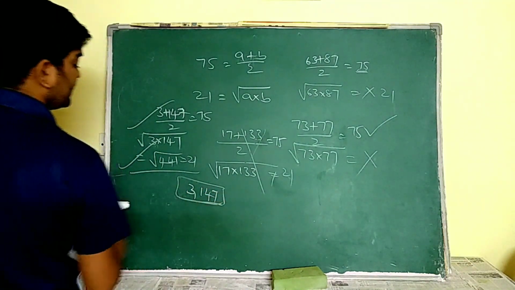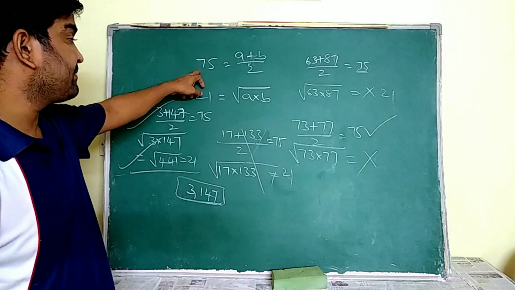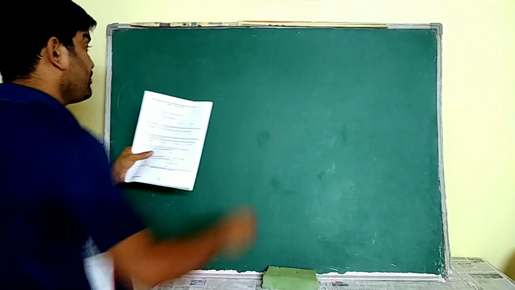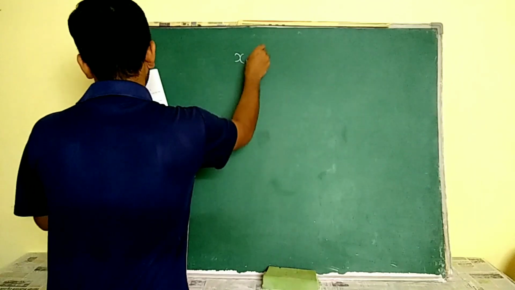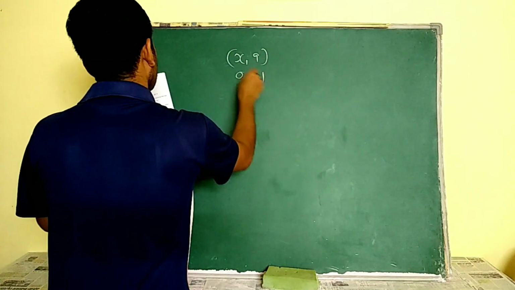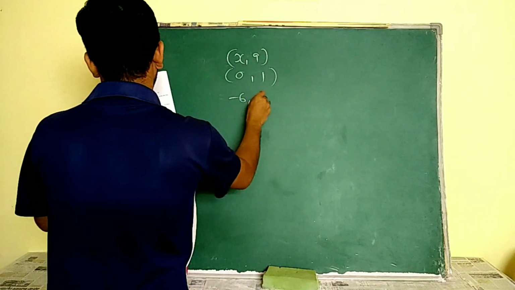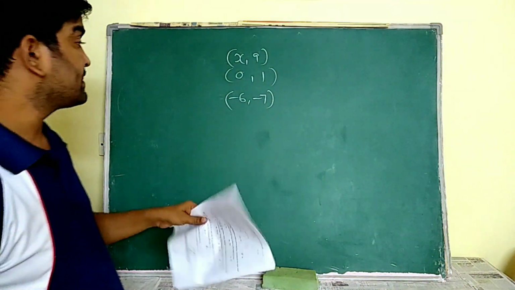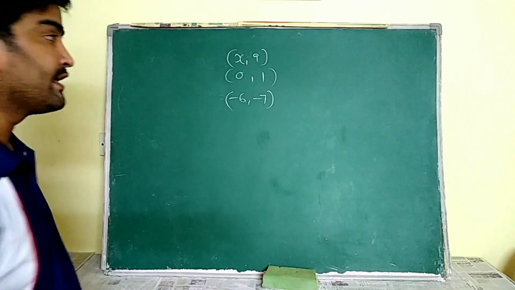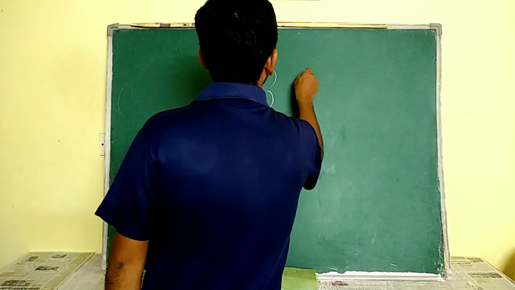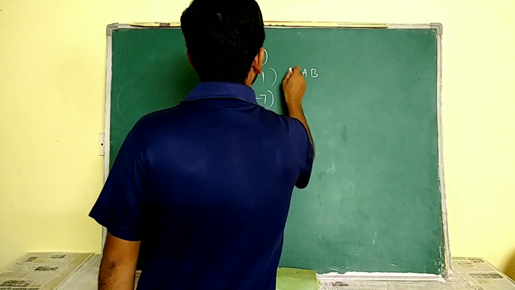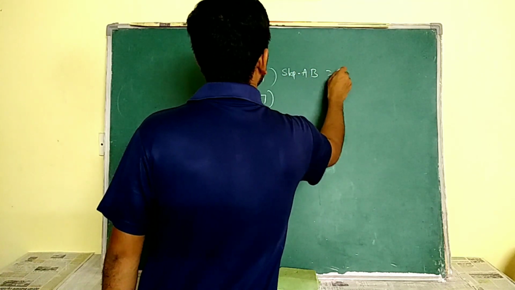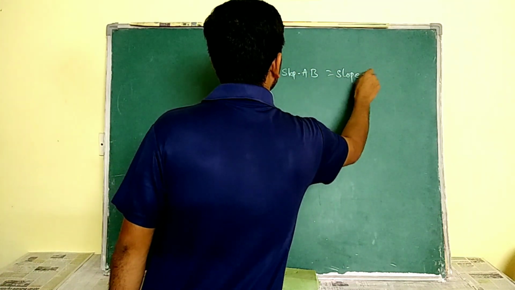These two numbers have arithmetic mean 75 and geometric mean 21. Next, three points are given, x, 9, then 0, 1, and -6, -7, and he is asking us to find the value of x if those three are collinear. We know that if these three are collinear, then the slope of AB is equal to the slope of BC.